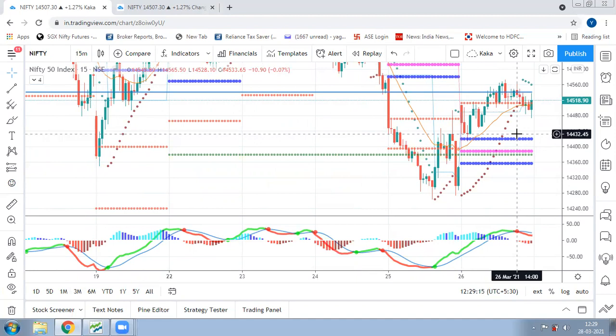14,533, which was the close at this point in time, keeping a stop loss a few points above the swing high, which was 14,573. So around 14,575 is my stop loss. Probably I enter around 14,535. So my stop loss is of 40 rupees. And my targets would be somewhere near the moving average. That will be my first target. The moving average was at around 14,500, and a few pips below was the pivot for that particular day. You can anyways go and refer to the pivots that were there. So 14,500 is my target.